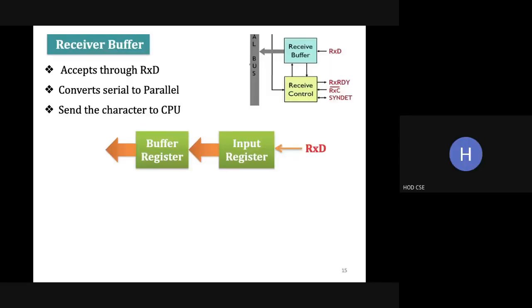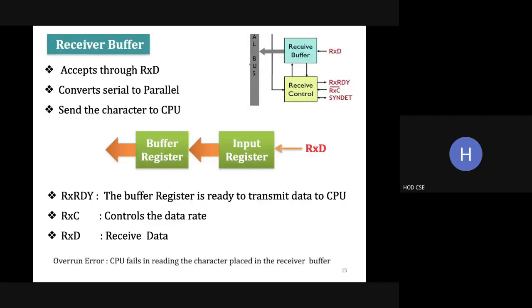While we are receiving the data, the synchronous detect signal will detect the synchronous character. The transmitter will have a synchronous character, and the receiver will also have a synchronous character. Only if both match, the data will be received at the destination. For that we are using this synchronous detect. That is explained in the command instruction format.